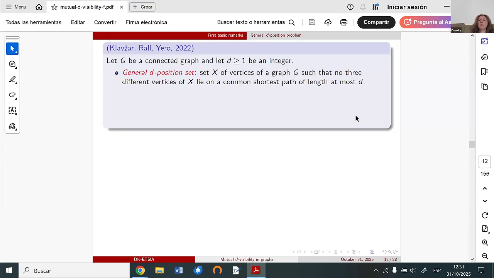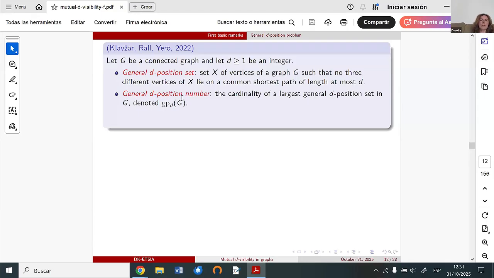So if the distance between these two vertices is more, we will not be worried about whether they are visible or not. But if the distance is at most d, we need to take care that in all shortest paths we will not have other vertices belonging to the general d-position set. Of course, we are looking for the cardinality of a largest general d-position set.